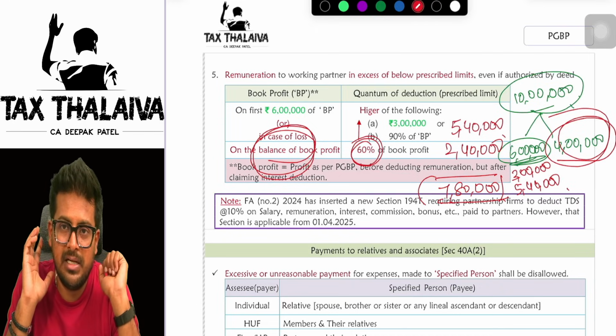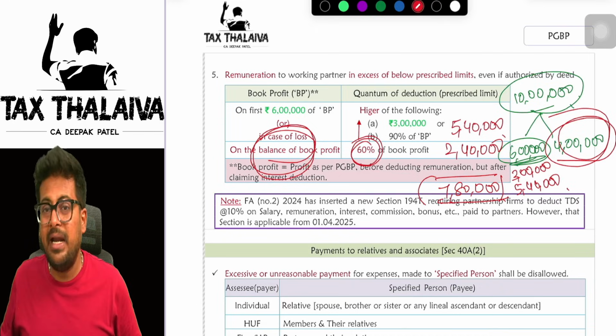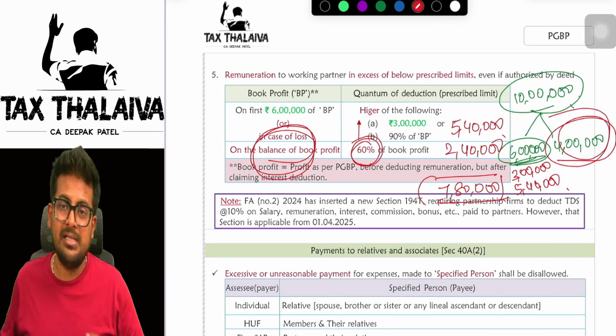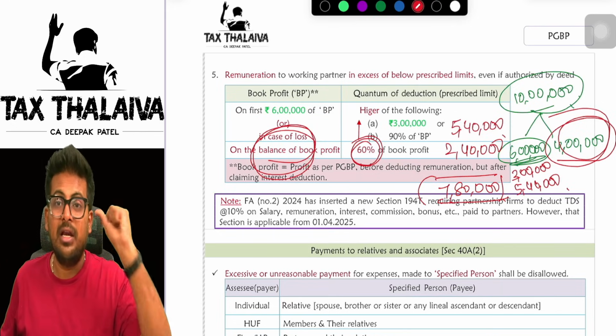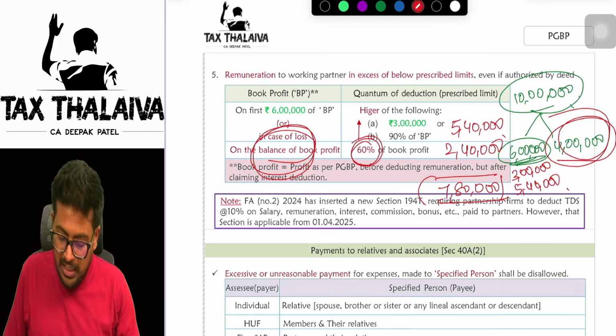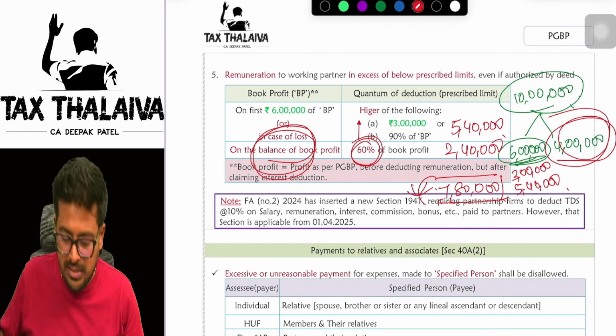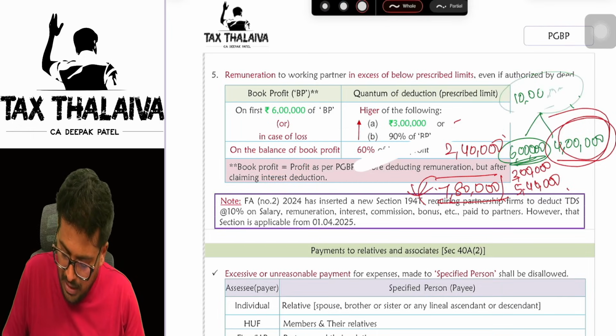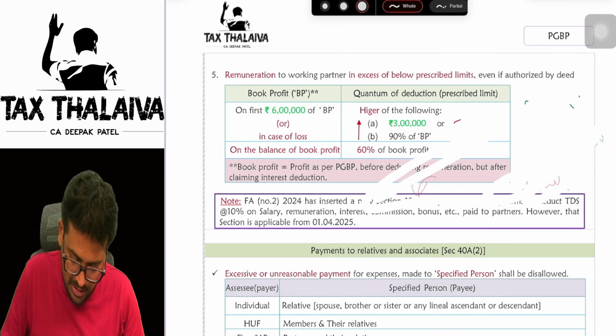Beyond that, even if I pay, that will be disallowed. Let's say, for example, I paid 9 lakhs as the remuneration. Means the firm paid a remuneration of 9 lakhs to its partner. In this case, 1,20,000 will be disallowed. Just 7,80,000 will be allowed. I hope that is crystal clear.